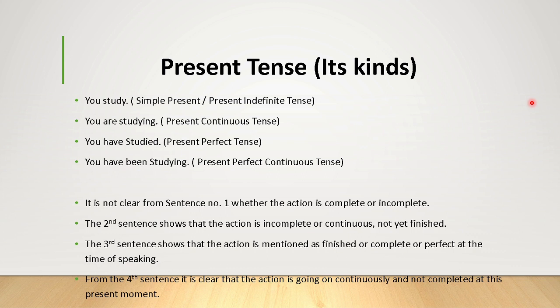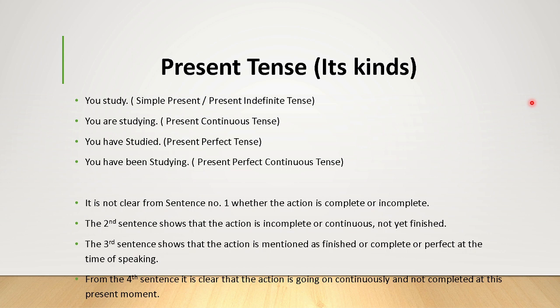In the third sentence, it shows that the action is mentioned as finished or complete or perfect at the time of speaking. I mean, you have studied, the action is completed, perfect at this time. Therefore, it is called present perfect tense.